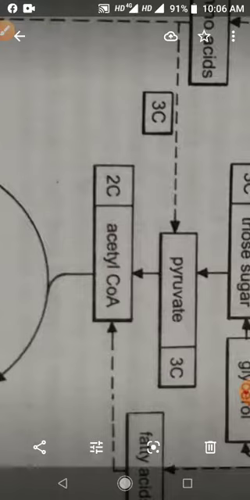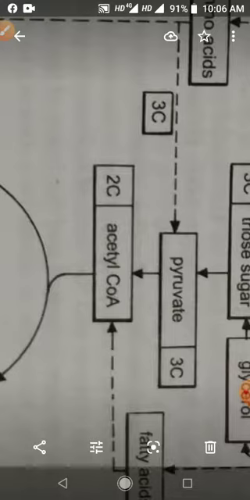If fat and proteins are needed in our body, we are not getting them from other sources. So from the respiratory pathway, certain substances, compounds are withdrawn, and that can be used for the synthesis of fat and protein.